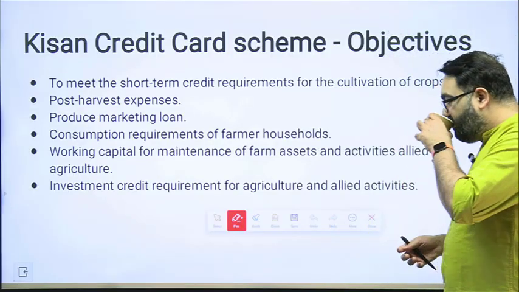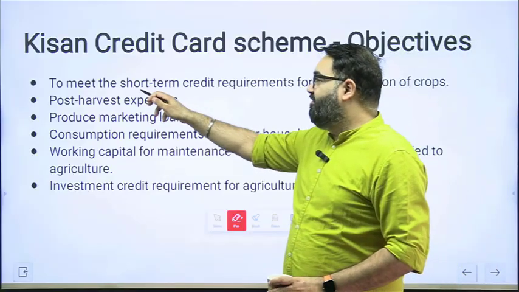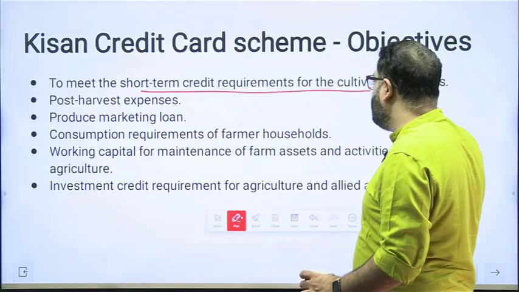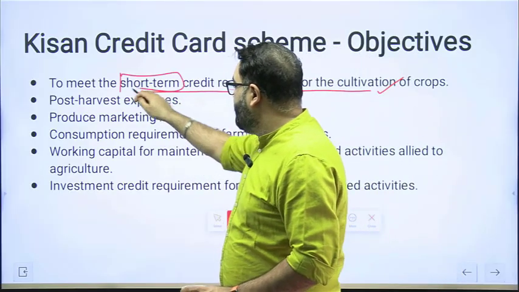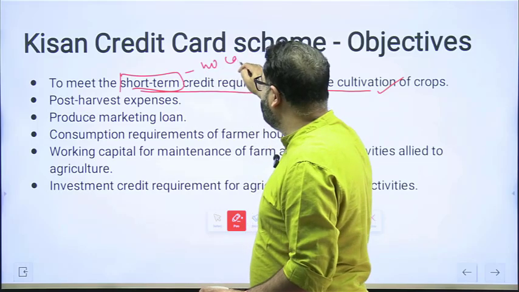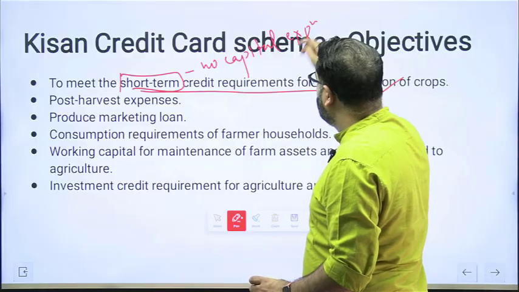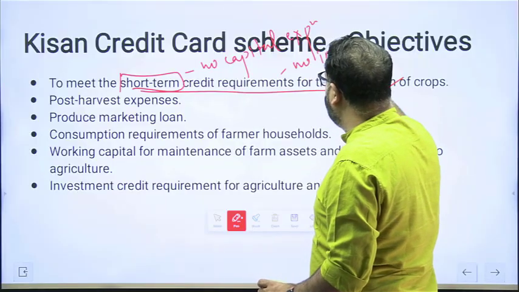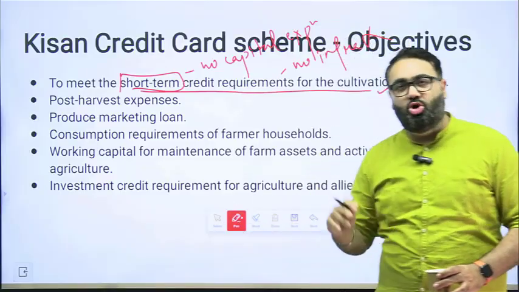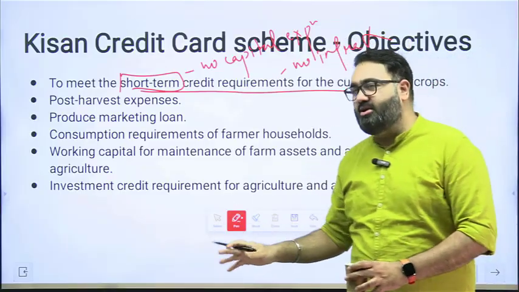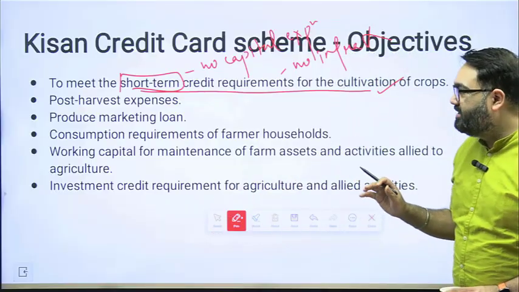So the objective is to have the farmer's short-term credit requirement met. The key term here is short-term. So basically no capital expenditure. No infrastructure building. No heavy machines, no expanding the house, no expanding your storage, no tractors, etc. That all will not be covered under this.